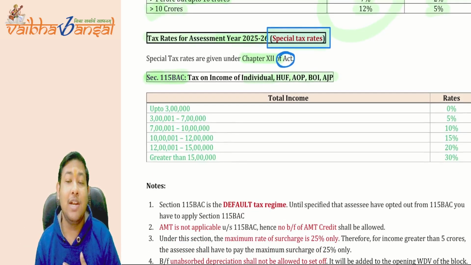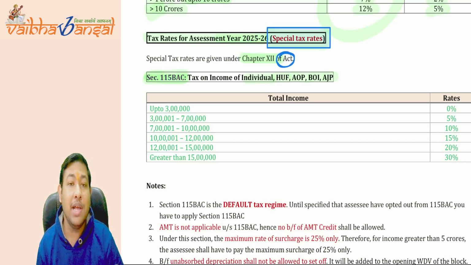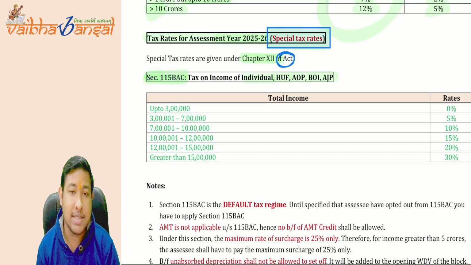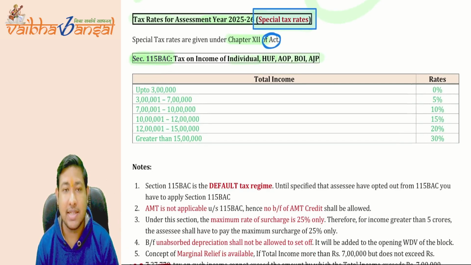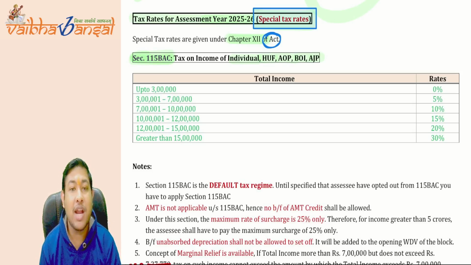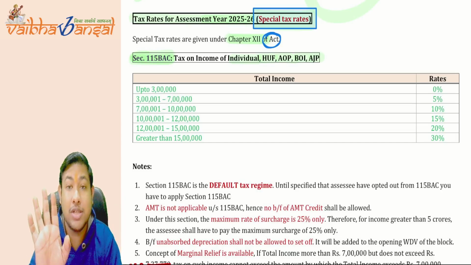So for the individual, HUF, AOP, BOI, AJP, the government has given tax rates. Up to 3 lakh rupees, there will be zero tax rate.